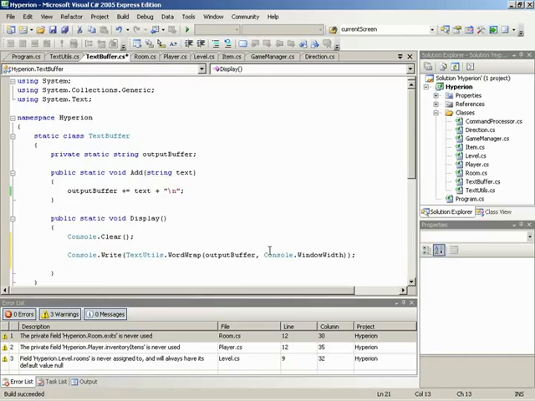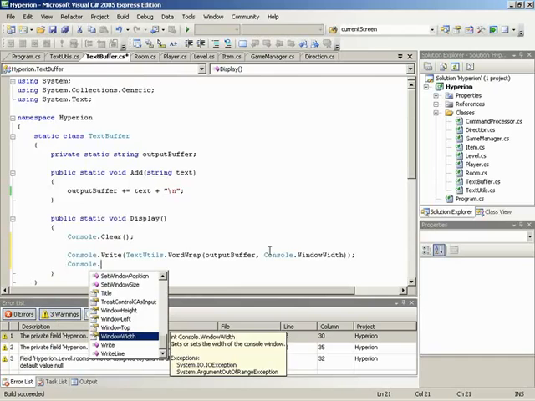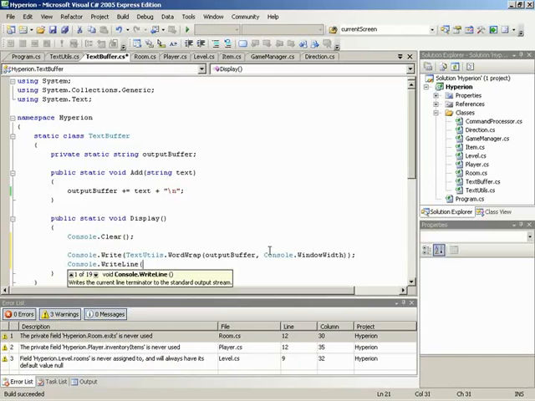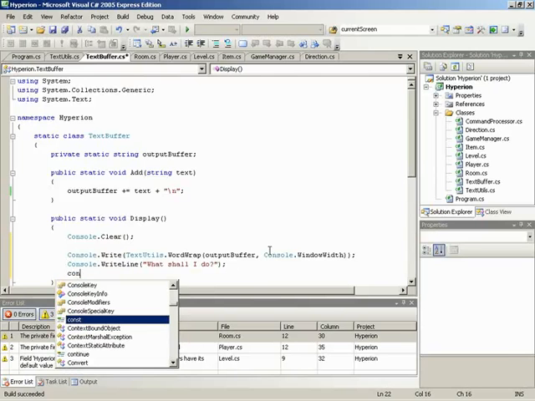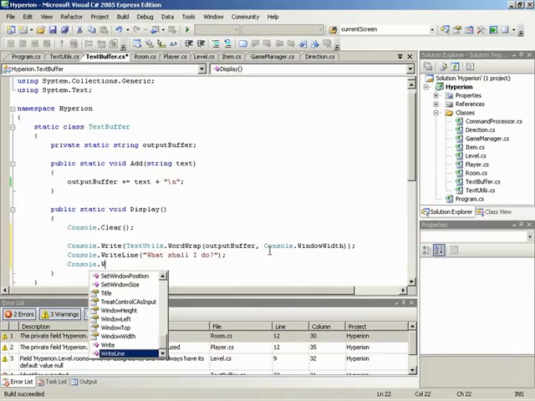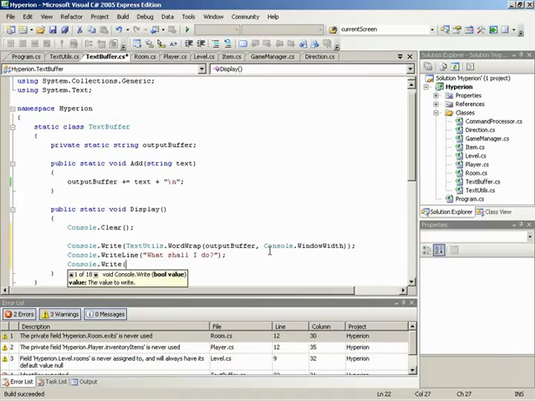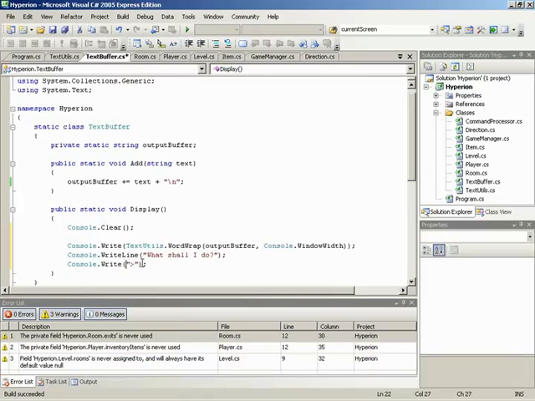Now in the next line, we're going to write out the what shall I do line. So console.writeLine, what shall I do? Now we're going to add that little caret character to make the buffer look a little bit better, which will be console.write. There's using write again, and we'll add a greater than sign. And we're using write on this one just so that the prompt will be sitting on the same line.